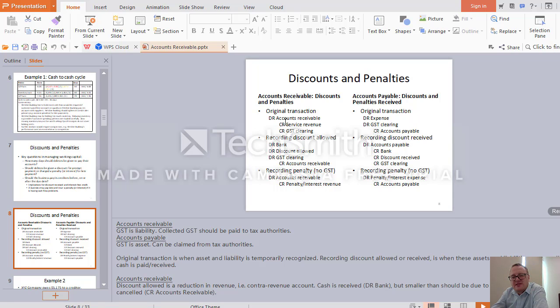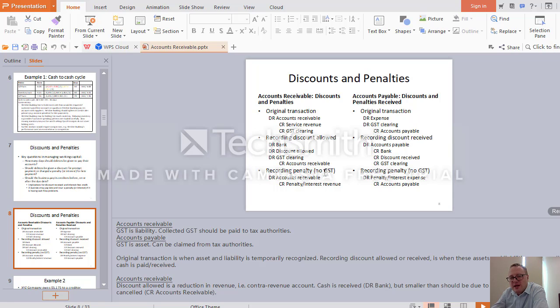How do we find this? Suppose you know accounts receivable. You can divide accounts receivable by 1.15, if we talk about New Zealand, and you get service revenue. Or you can multiply accounts receivable by 3/23 and you get the GST value here. So this is the original transaction.